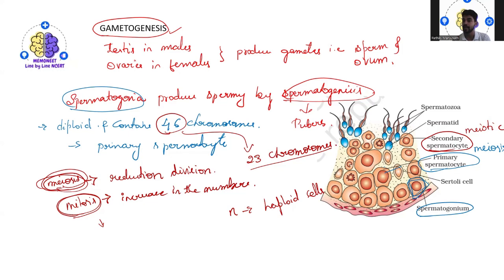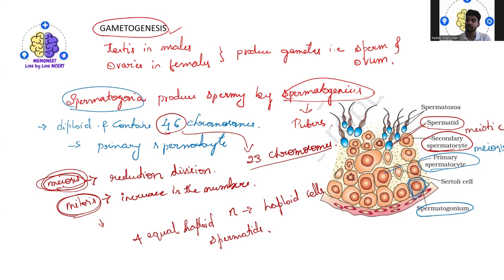Now what happens? These secondary spermatocytes again undergo the meiotic division to form what? Four equal haploid spermatids. So you can see here the spermatids. So now the secondary spermatocytes will undergo the meiotic division again to form four equal haploid spermatids. Okay, so this is clear to you.